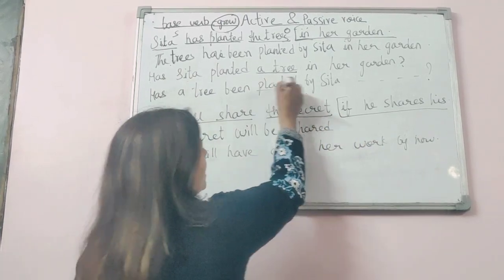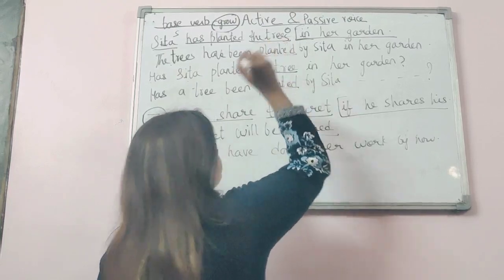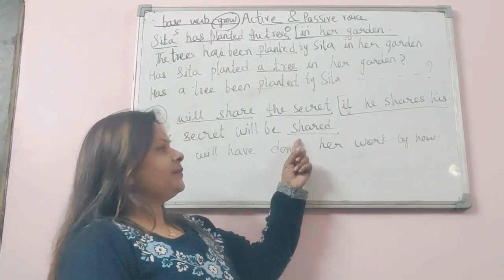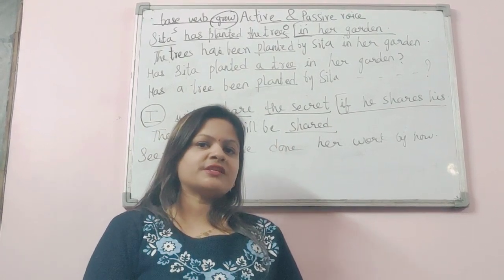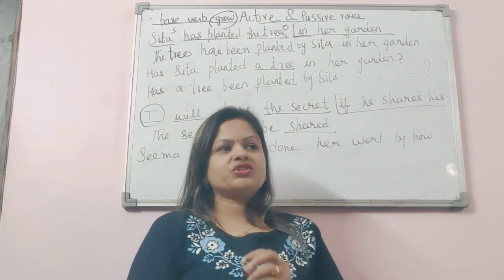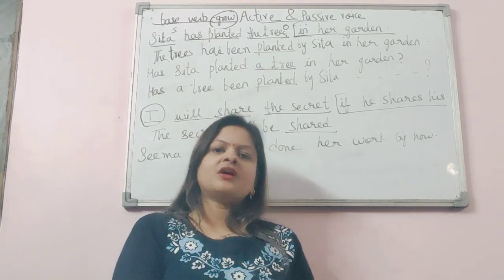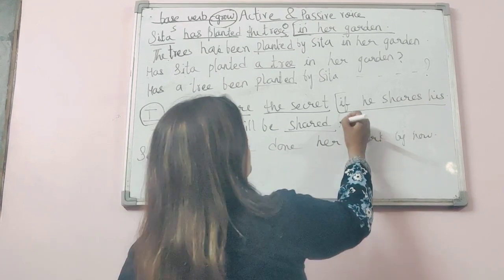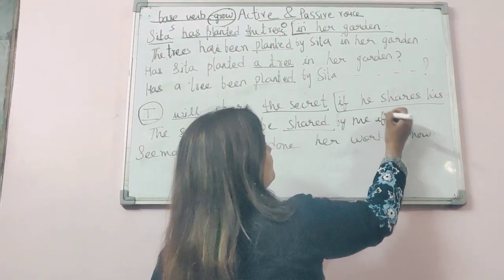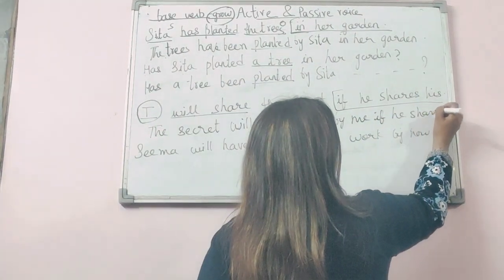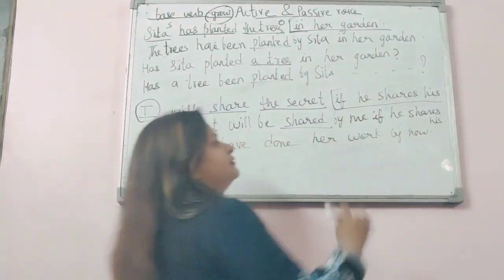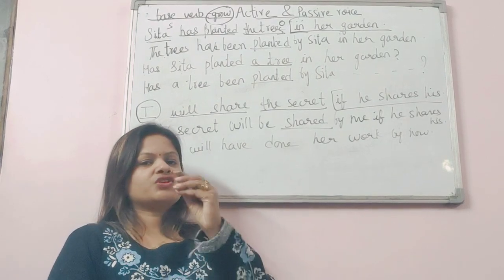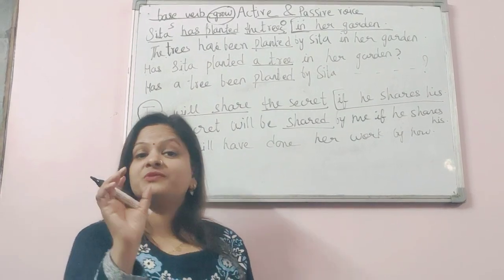Have you noticed that I have written only the third form of the verb? So don't get confused. Don't make those silly mistakes. It is a very basic rule that with all the passive voices, we write the third form of the verb. You just need to remember the auxiliary verbs according to the tense given. The secret will be shared by me if he shares his. Doesn't matter how long or how complex the sentence is, you just need to identify the object in the sentence.